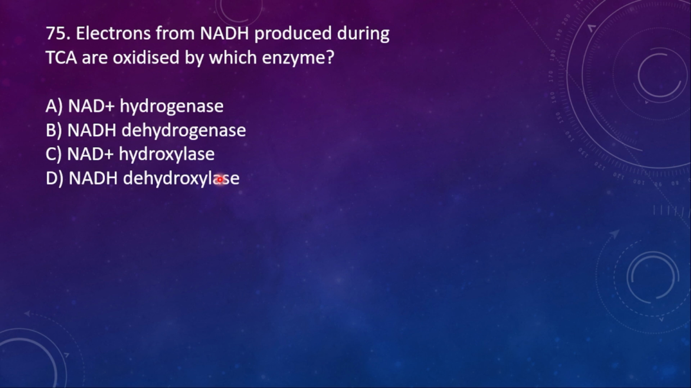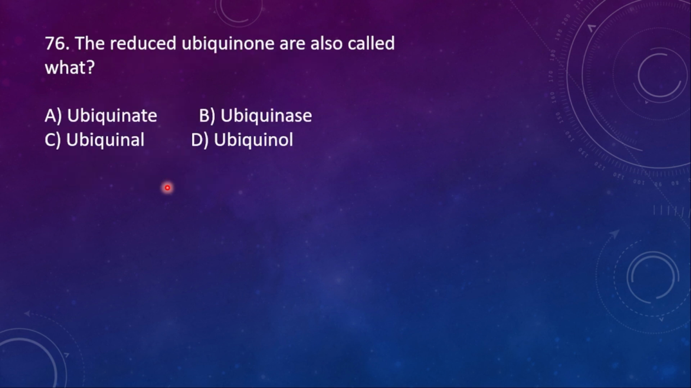75. Electrons from NADH produced during TCA are oxidized by which enzyme? NAD plus hydrogenase, NADH dehydrogenase, NAD plus hydroxylase, and then NADH dehydroxylase. So here the right option is option B.